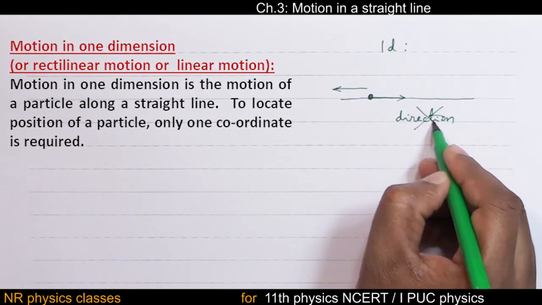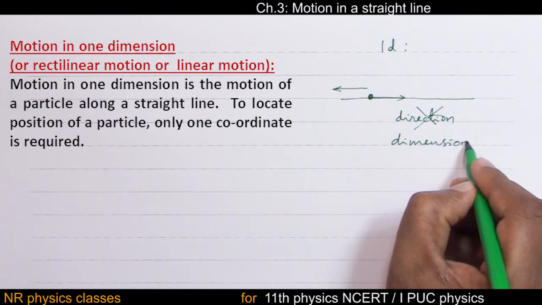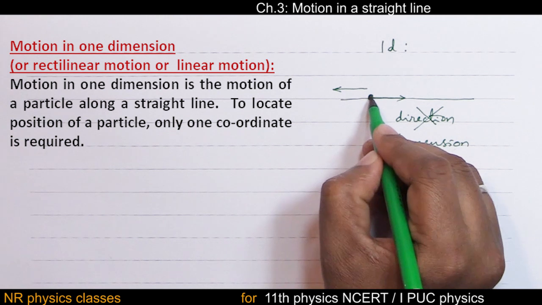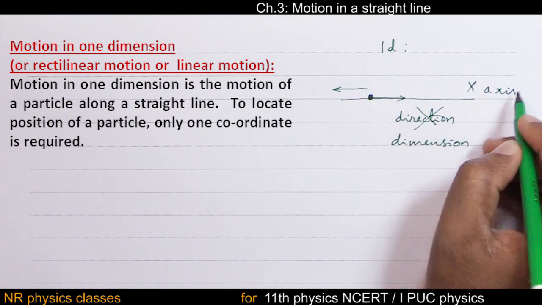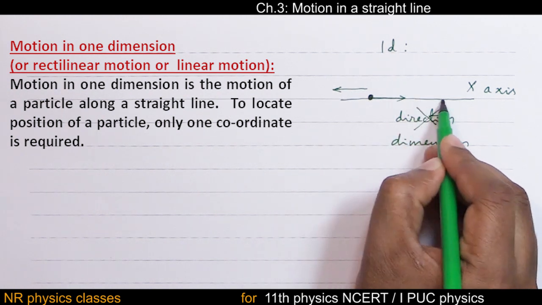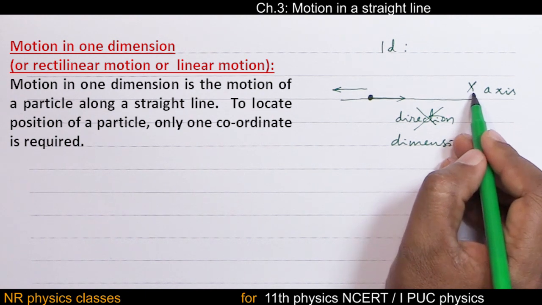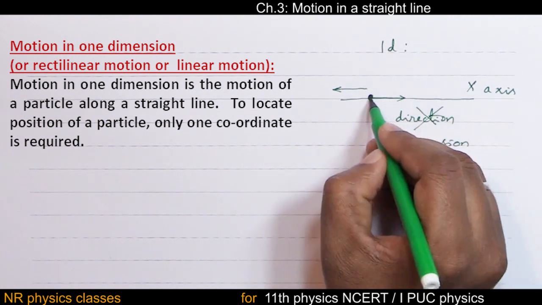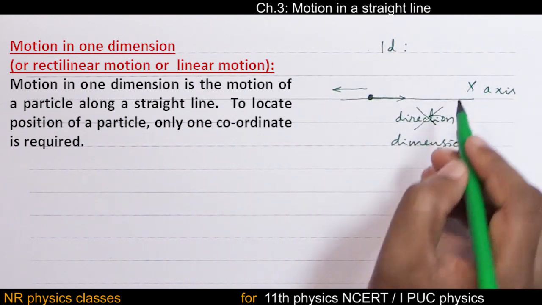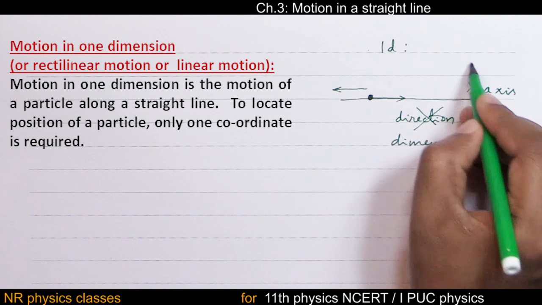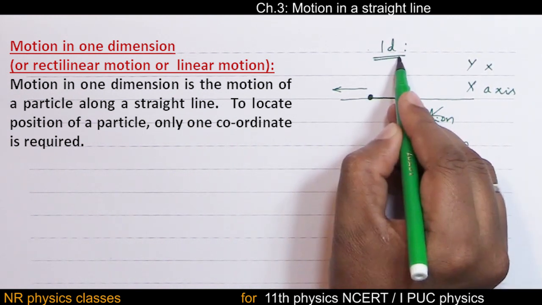So instead of direction we consider dimension. Suppose the motion of a body is along the x-axis, then its position can be located using only the x coordinate. Since it is not moving along the y-axis or any other direction, we don't need the y-axis. So that is why it is called one dimension.